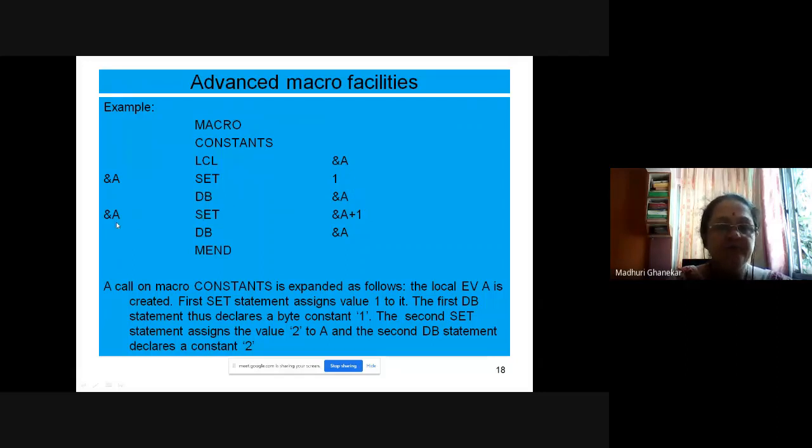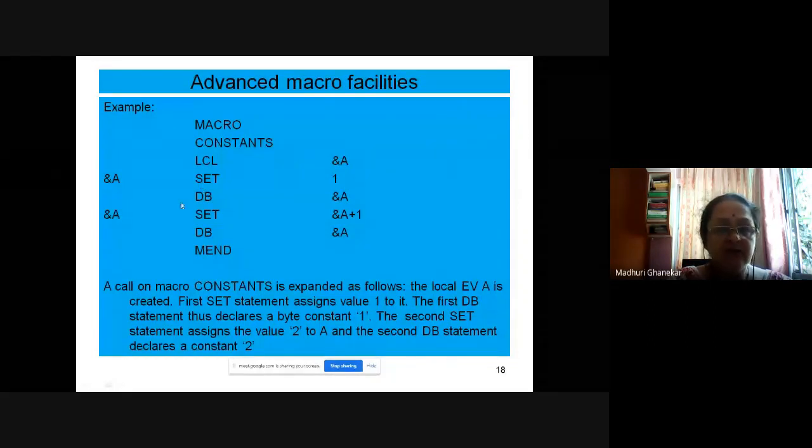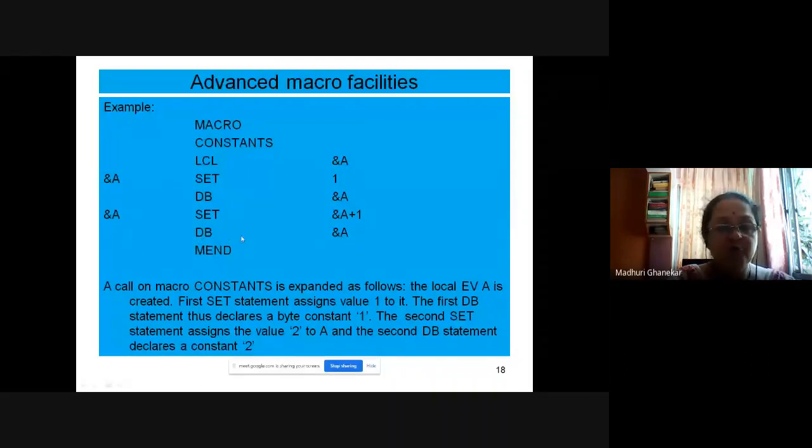Okay. Now ampersand A set ampersand A plus 1. You are storing that into 1 byte, then you are incrementing its value to A plus 1. Whatever was its earlier value, you are incrementing it to the next value. So it becomes 2. DB ampersand A. Now this declares declare byte 1, and this will declare declare byte 2. So two constants are declared, and then the end statement.